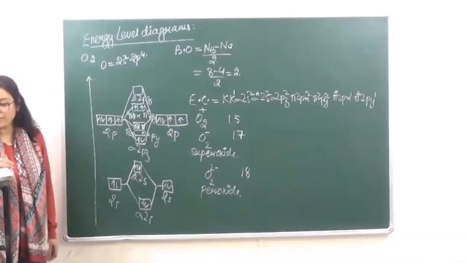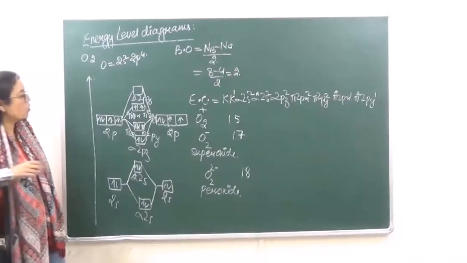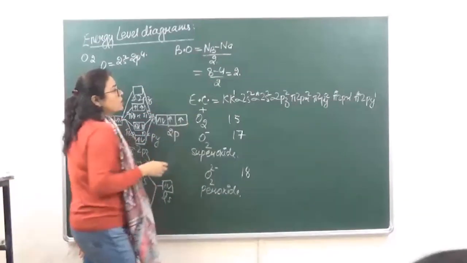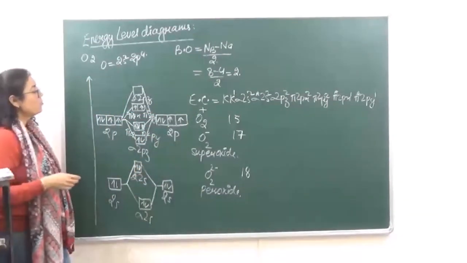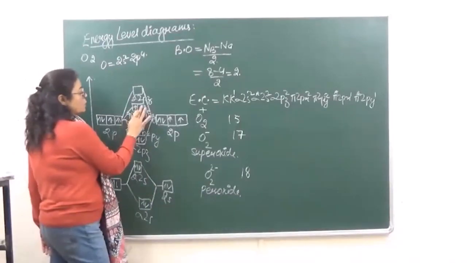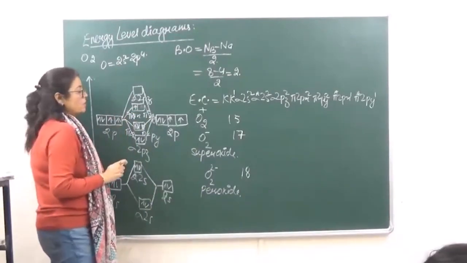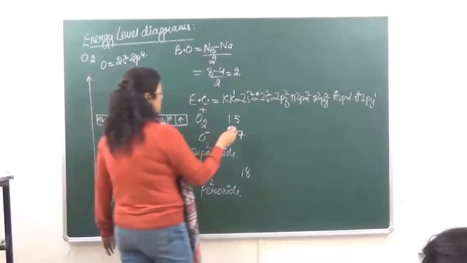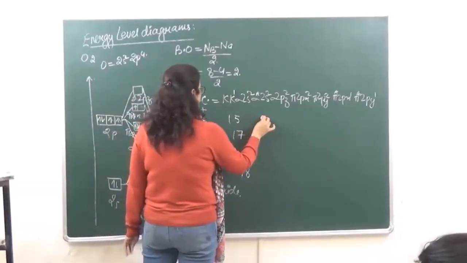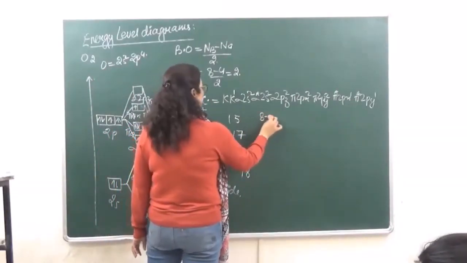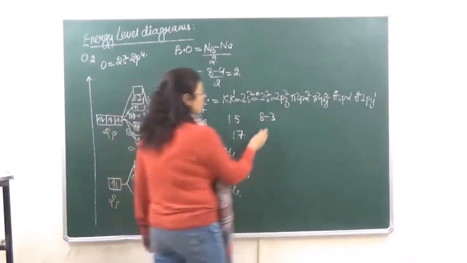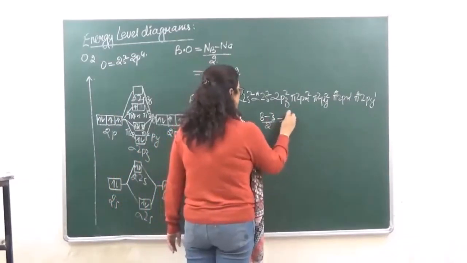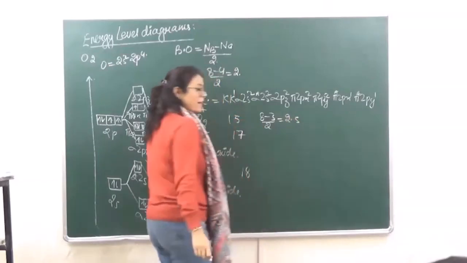Right? So if you are looking at the bond order, in case of oxygen, we have just discussed that it is going to be 2. In case of O2 positive, 1 electron will go from here. So we will have how much? In case of O2 positive, we will have 8 minus 3 divided by 2, which is 2.5.